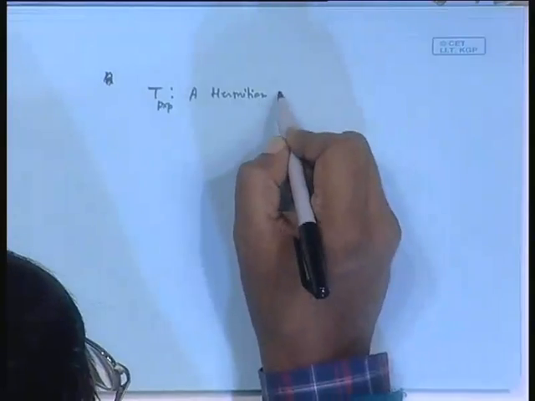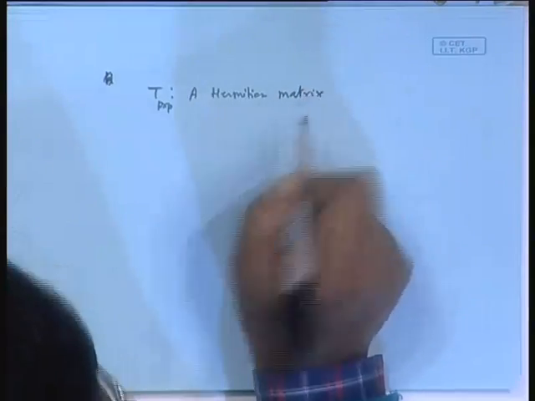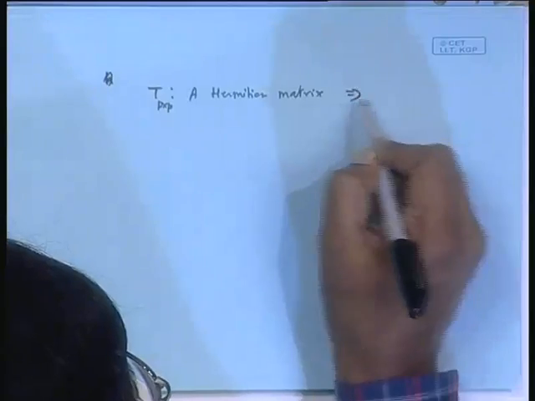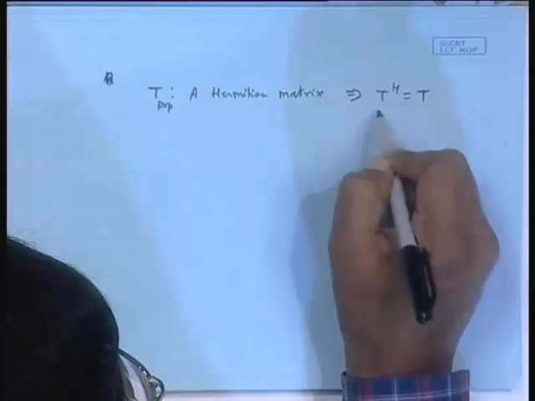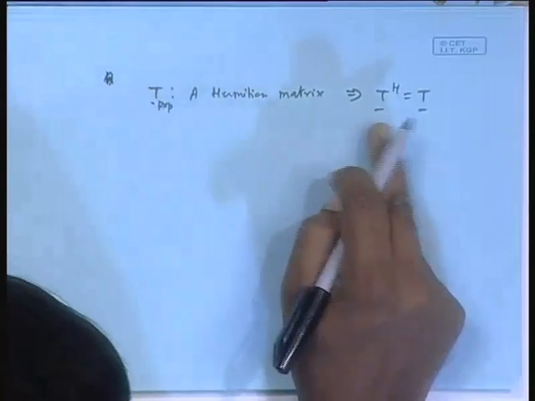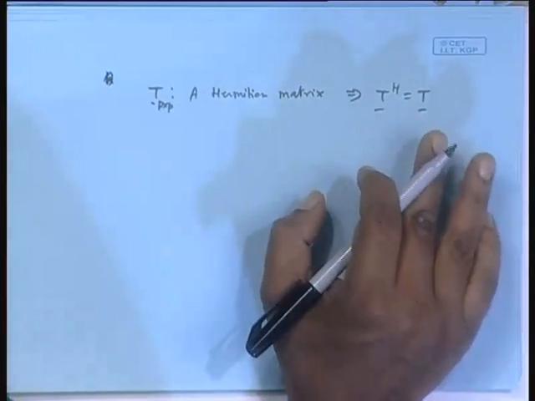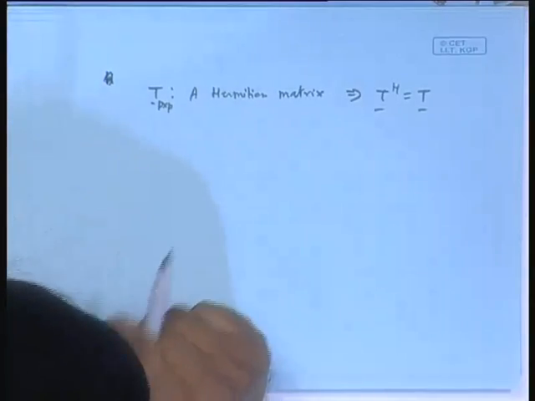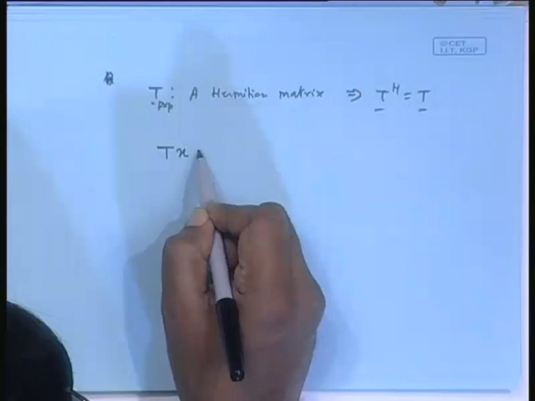Suppose it's a Hermitian matrix in general, P cross P Hermitian matrix, complex valued in general. Hermitian means it implies T Hermitian is T. I am skipping this underscore often, please excuse me. Then first consider this eigenvalue eigenvector problem. So suppose you are solving this equation.